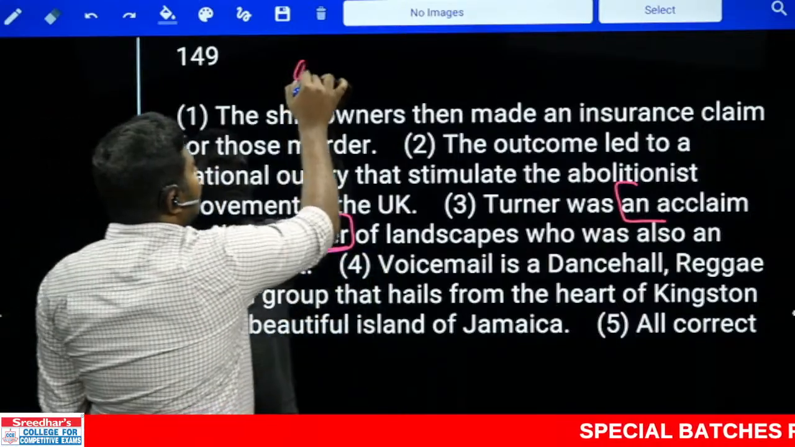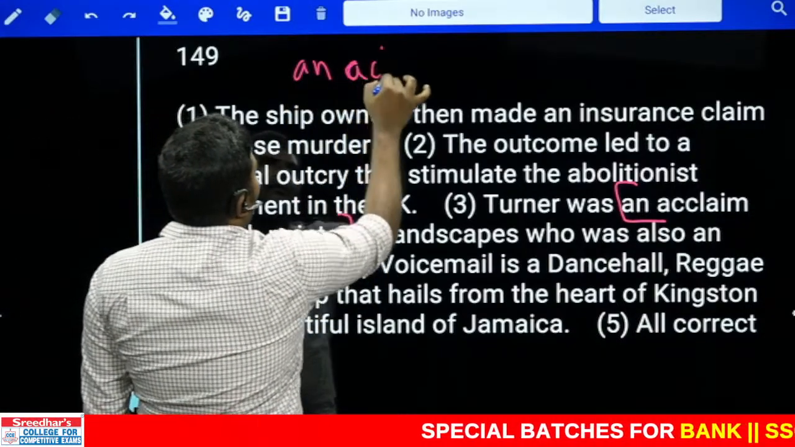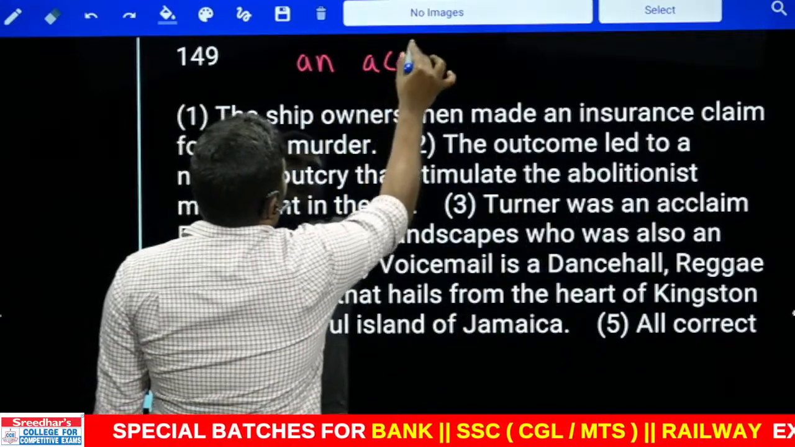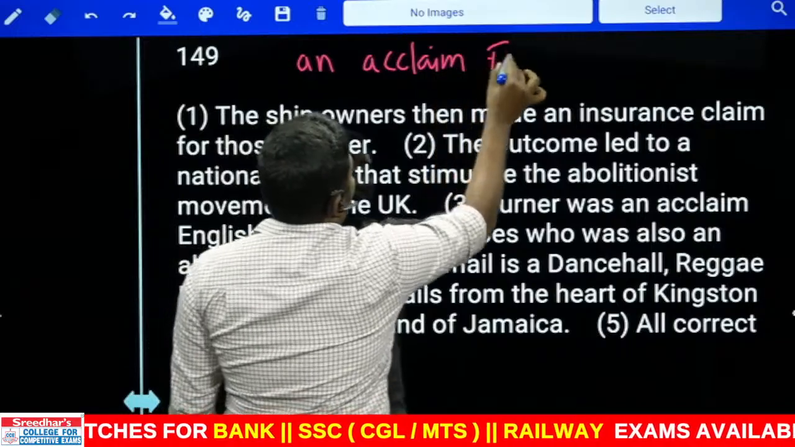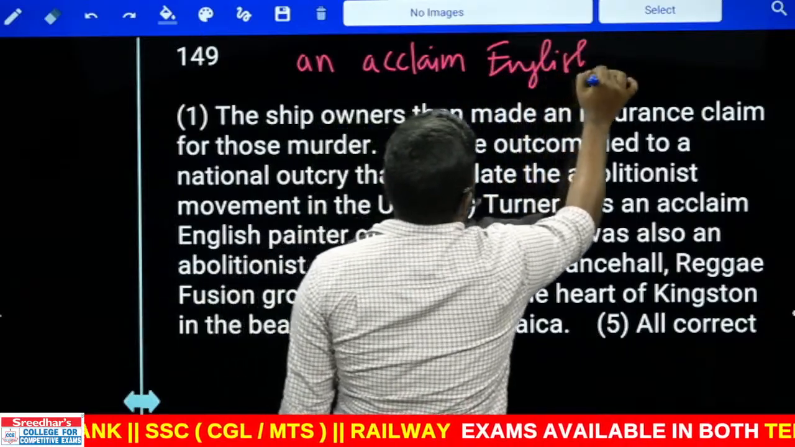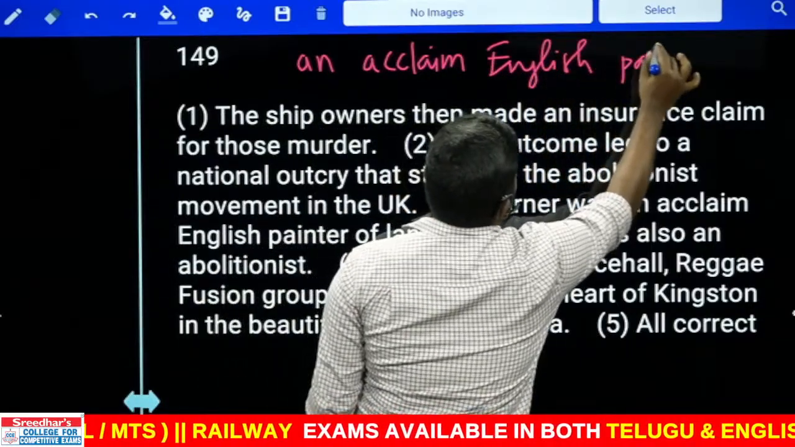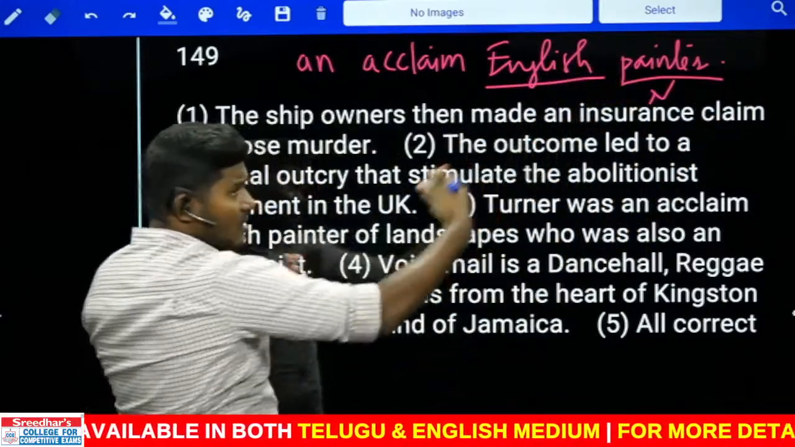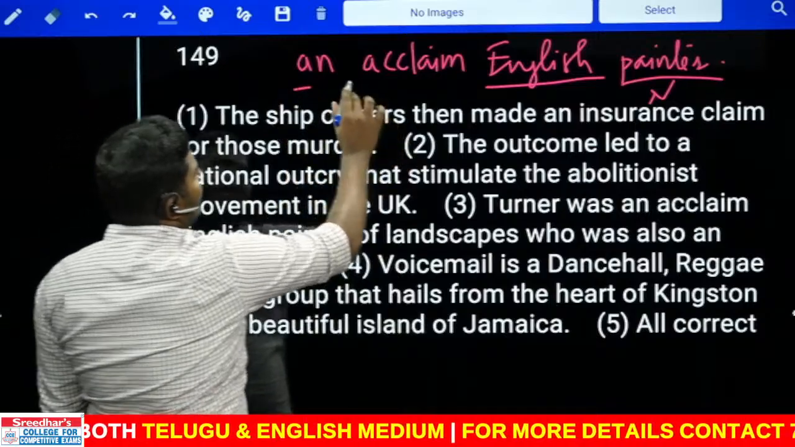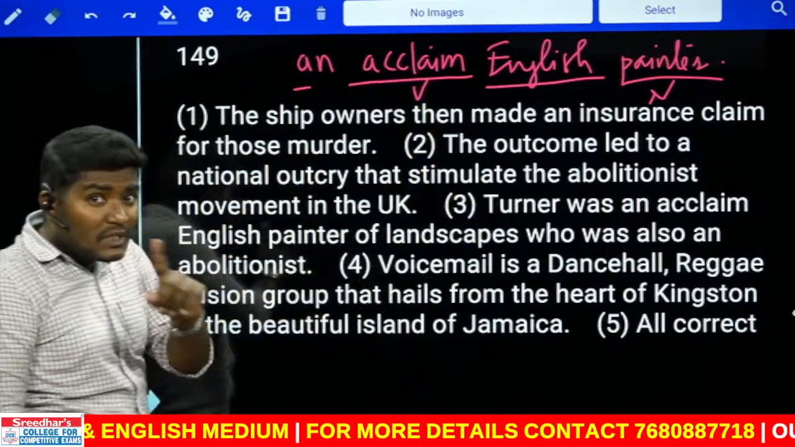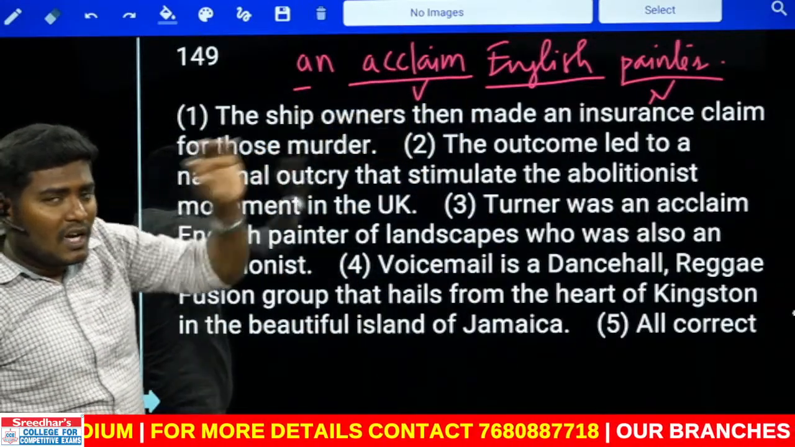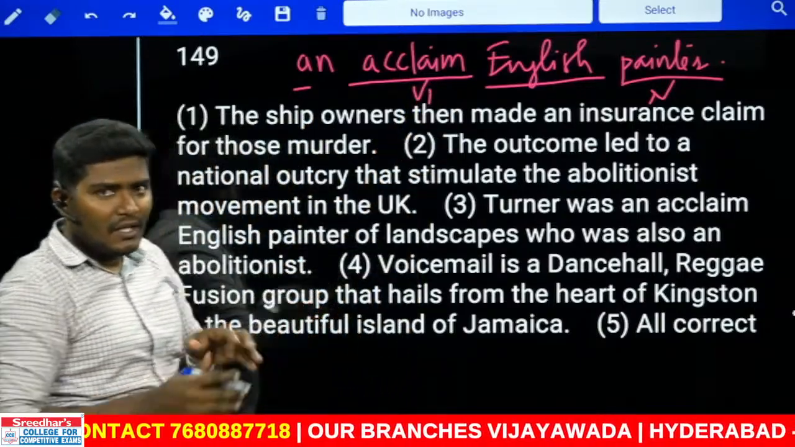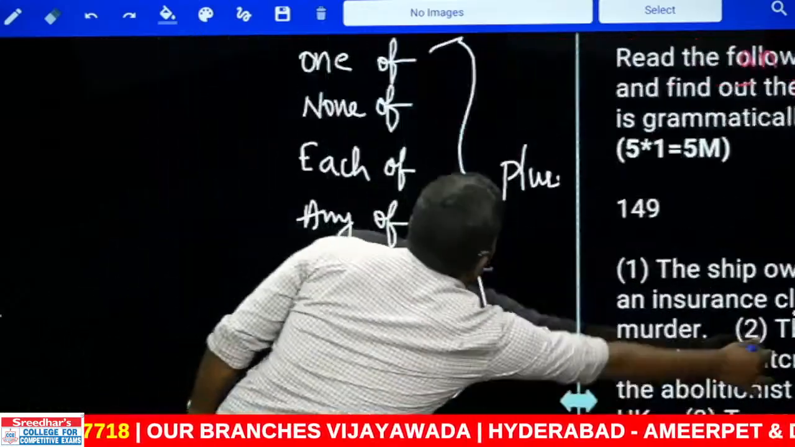Now look at this. The sentence is like this: an acclaimed English painter. Who is he? Painter. Now this is all a noun phrase, right? Painter is a noun, English is a compound noun combination, an is an article, and acclaim is a verb form. It can also be used as a noun, but a noun is not possible in that position. I already told you acclaim, which is used here as a verb V1, cannot be used as an adjective. I gave this rule just before.